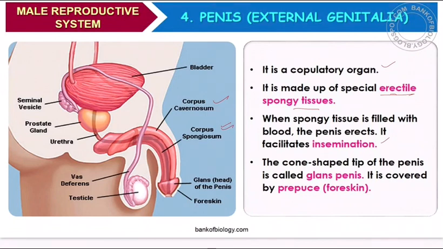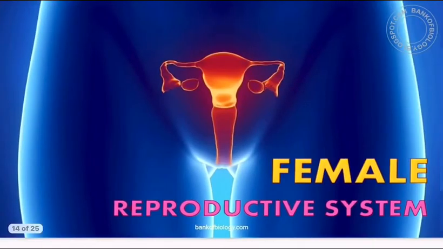When the spongy tissue is filled with blood, the penis erects. It facilitates insemination, the release of sperms inside the female reproductive system. The cone-shaped tip of the penis is called the glans penis, and it is covered by a foreskin. There is a skin that protects it, called prepuce.